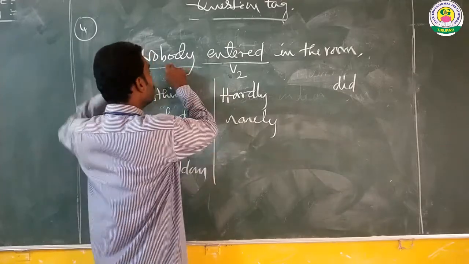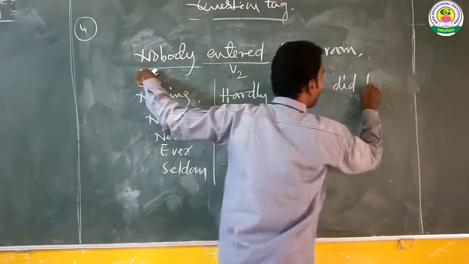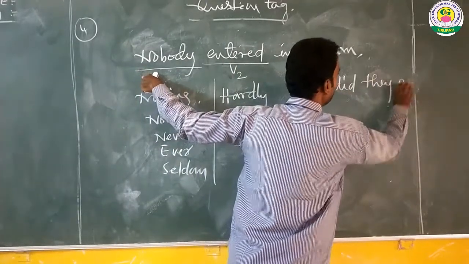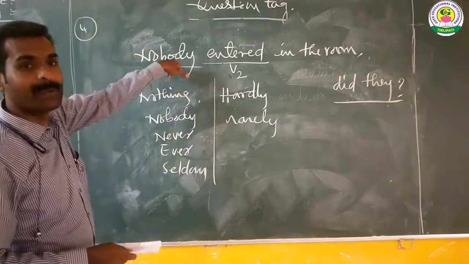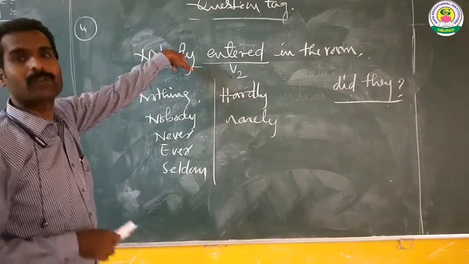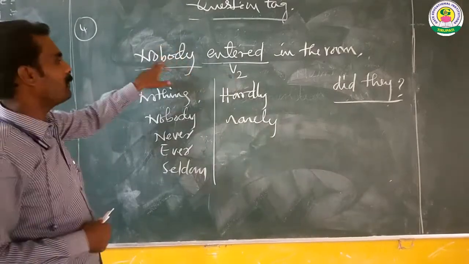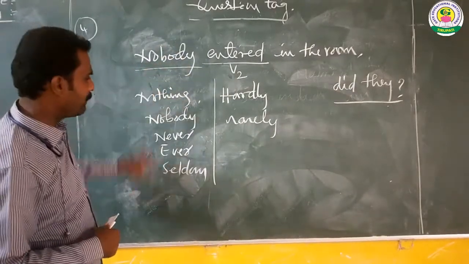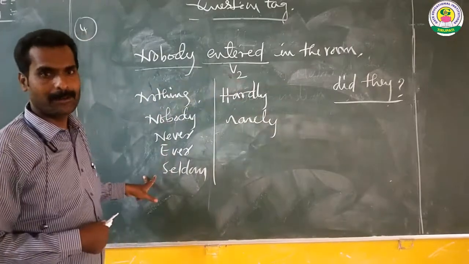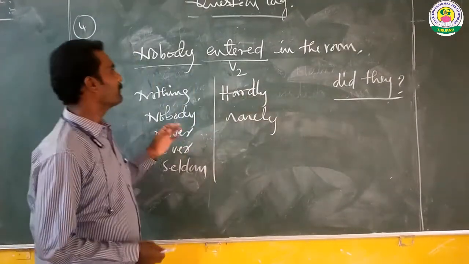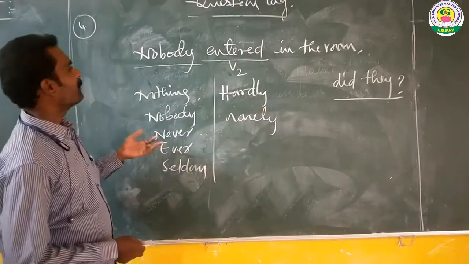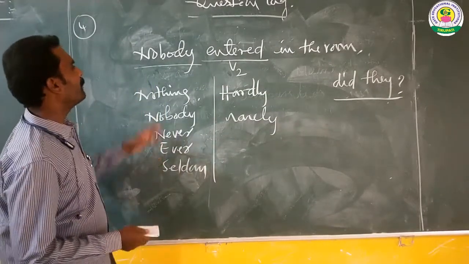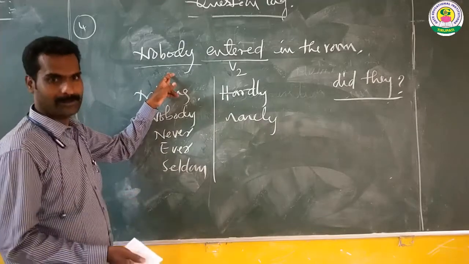So, did they is the question tag, right? Because the statement has negative sense because of nobody, or any of these words. In our next class, we will discuss this rule and the remaining rules in detail. Thank you.